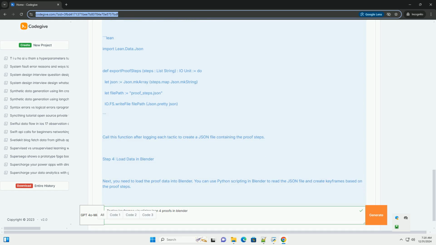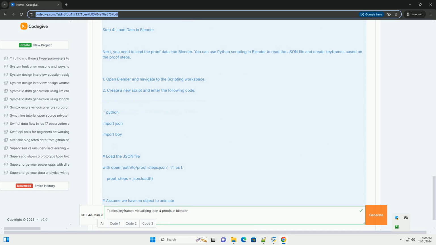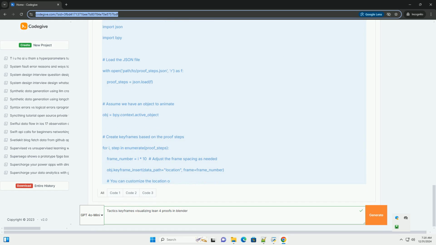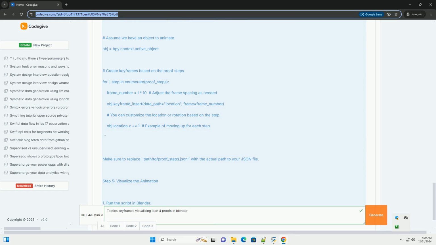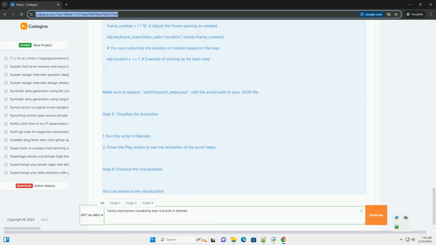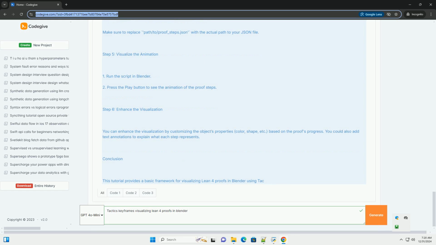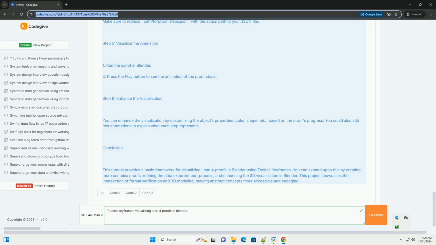Lean 4. Ensure you have Lean 4 installed on your system. 2. Blender. Download and install Blender, preferably the latest version. 3. Basic knowledge of Lean 4, familiarity with Lean 4 syntax and tactics. 4. Python scripting, basic understanding of Python, as we'll be using it to automate parts of the process.